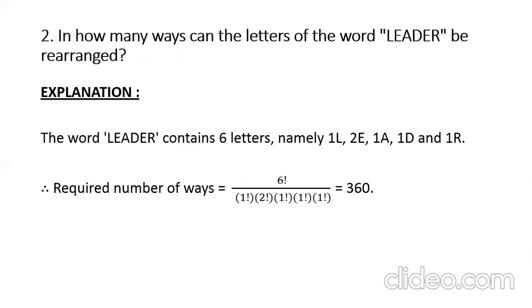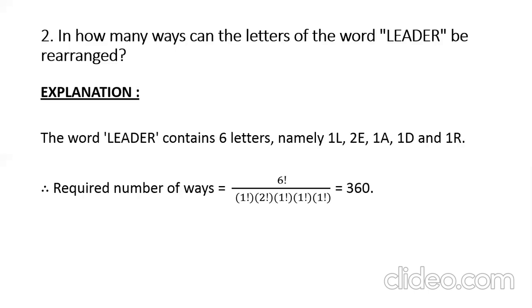Second question: in how many ways can the letters of the word leader be rearranged? So any word is given, or a set of numbers is given. First of all, do an analysis of the word or the given numbers: is there any repetition or not?